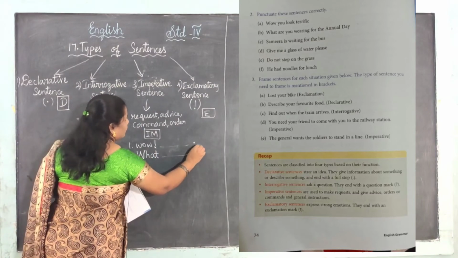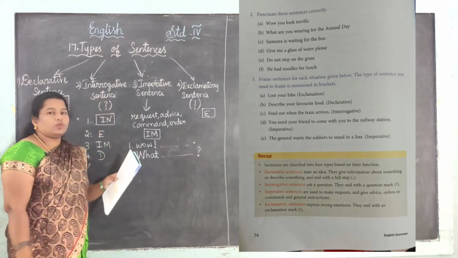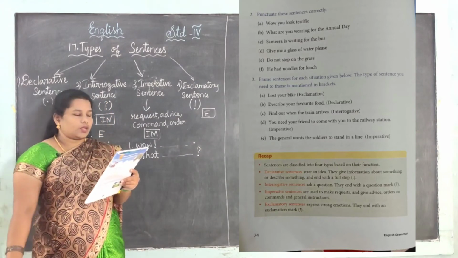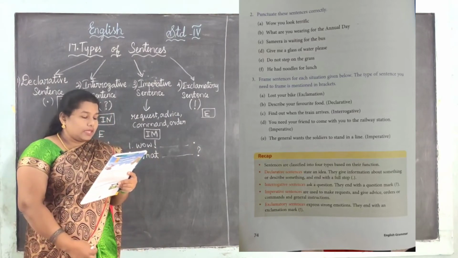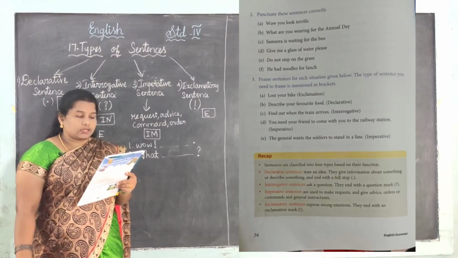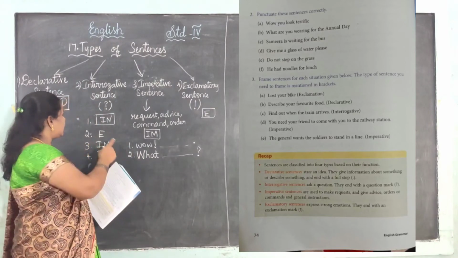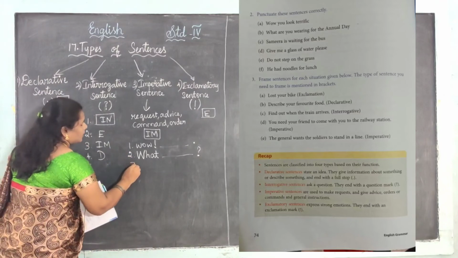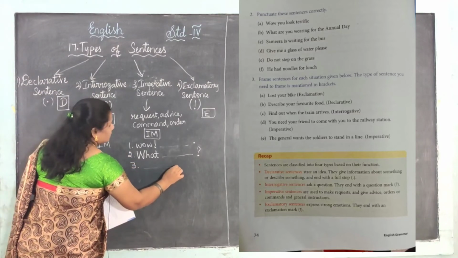So, after finishing the sentence, you want to give a question mark because it is a question, right? Yes, next one. Samira is waiting for the bus. See, this is a simple sentence. It is a declarative sentence. So we are giving just a full stop at the end of the sentence.